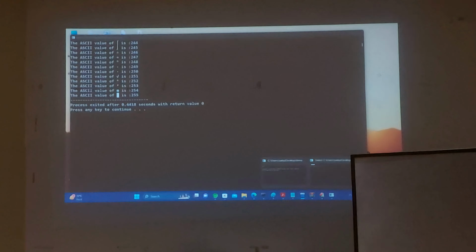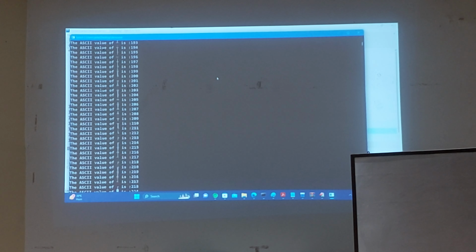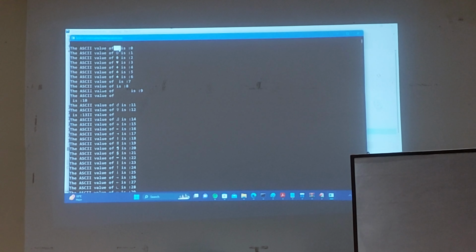We are not sure whether it is space or not. We have to check that on Google. Here you are not able to get the prediction that it's a space. You have to check it. What is the exact character here?